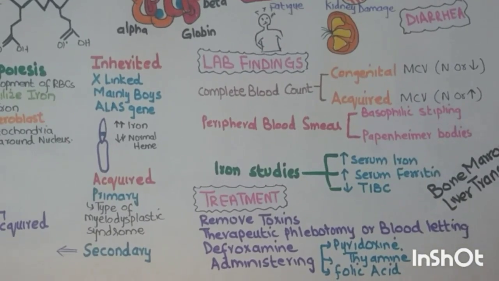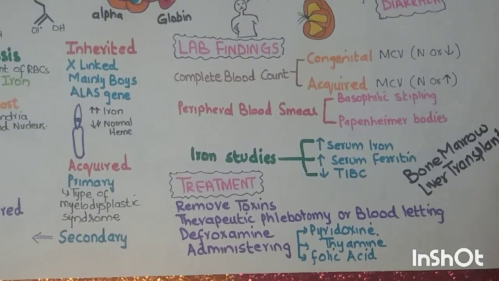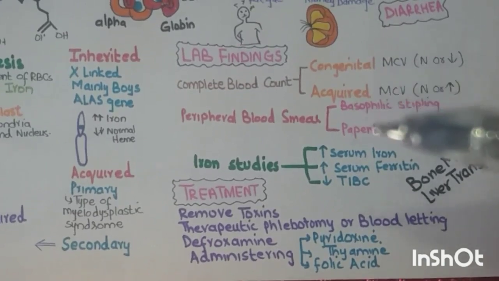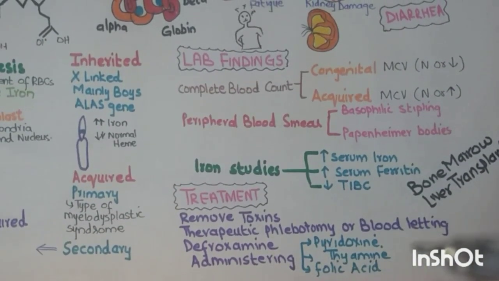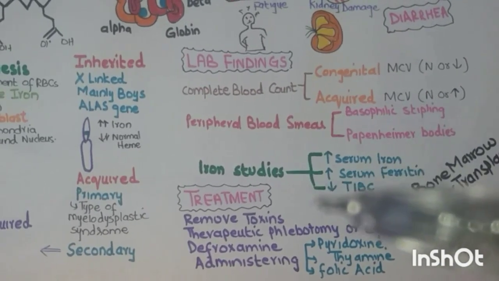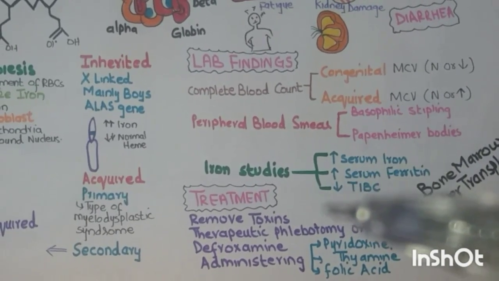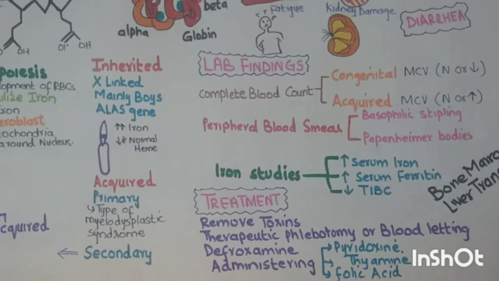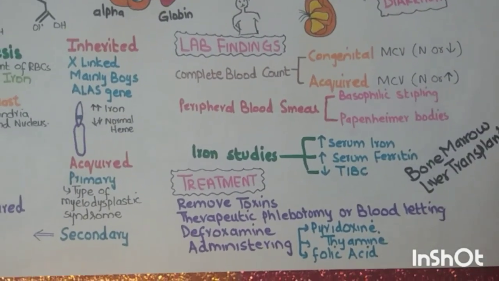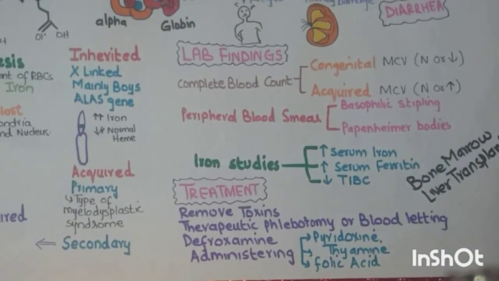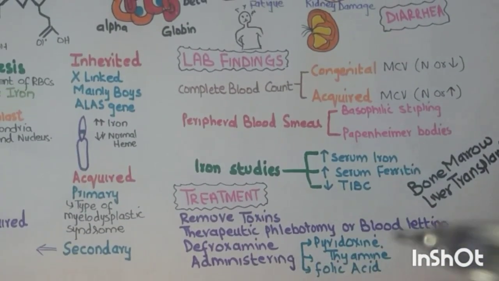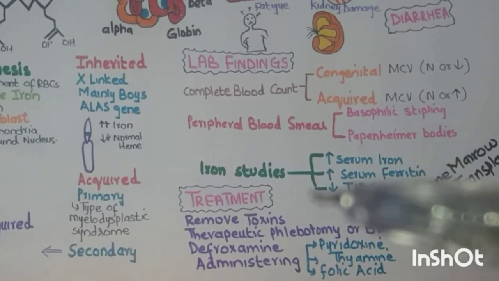How are you going to manage him? First of all, remove the toxin, any toxin that is causing the condition. Then next you have to do therapeutic phlebotomy. What is phlebotomy? The surgical opening or puncture of a vein in order to withdraw blood or to introduce a fluid. Okay, we will puncture the vein and introduce a fluid, and the other is bloodletting.